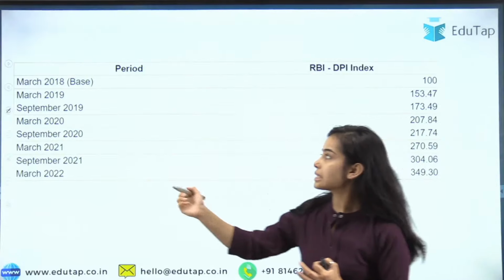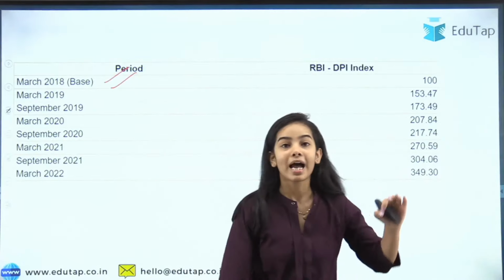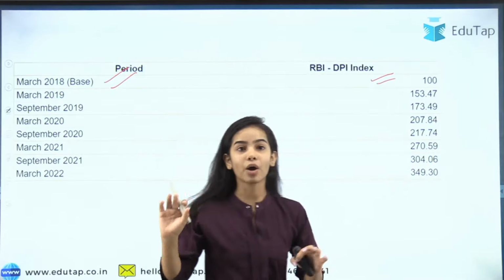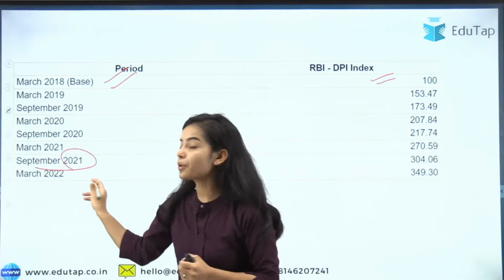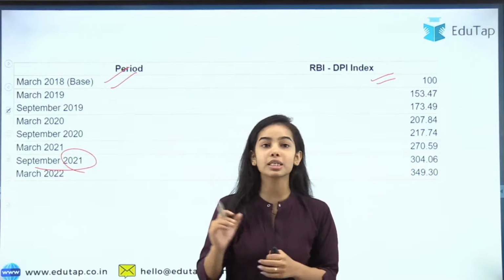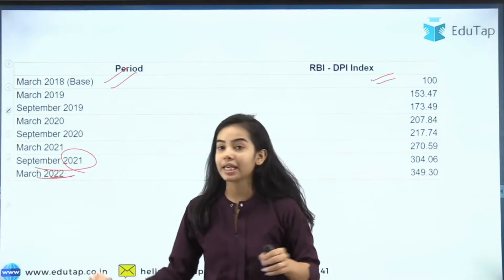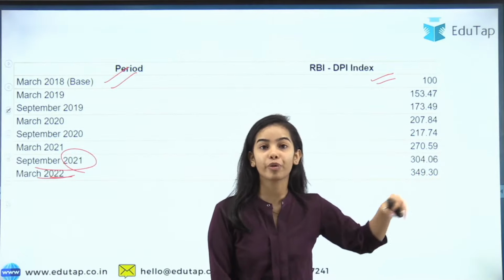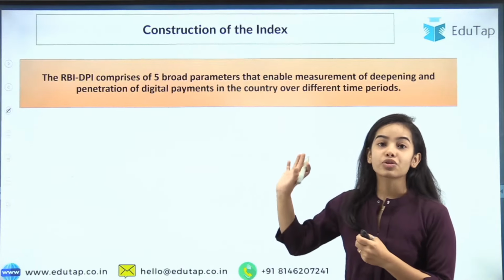Now here you can see March 2018 is the base, and the base is usually taken as 100 in any index. And now the data for September 2021 was 304.06, and for March 2022 the data that has been released in July is 349.30.